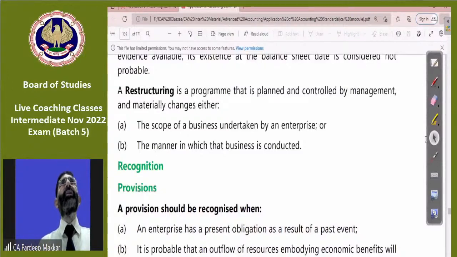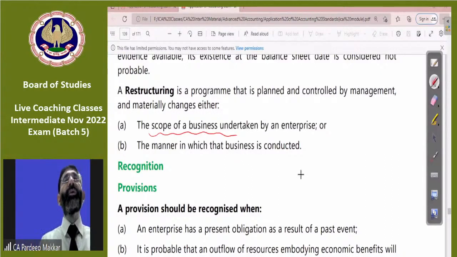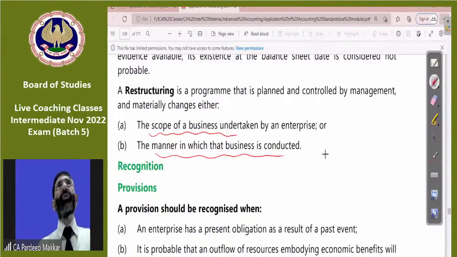When we restructure our whole working, restructuring is a program that is planned and controlled by the management and materially changes either the scope of the business or the manner in which business is conducted. Meaning thereby that we are going to restructure our business, and the business restructuring will result in a change in the scope of the business or the manner in which that business is conducted. The process of doing the business is going to be changed. So all that is called restructuring.